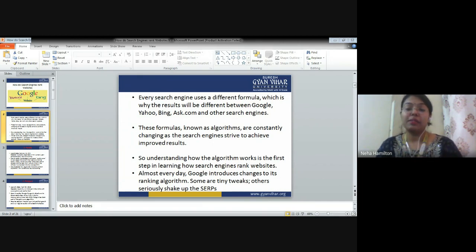What does this line mean? Some updates make minor changes in the ranking of the website, and some very abruptly change the search engine result page and the ranking, right? So the changes are being done on an everyday basis. The updation is being done. Okay, now